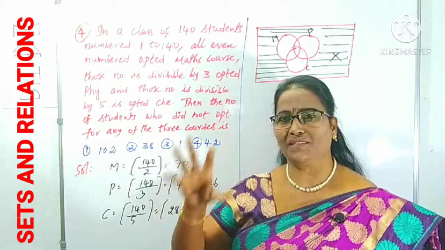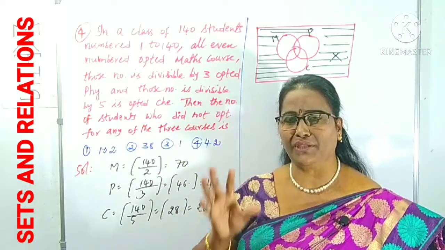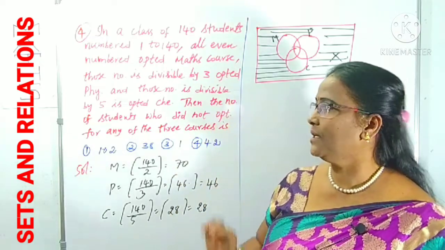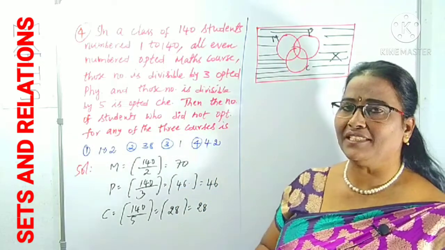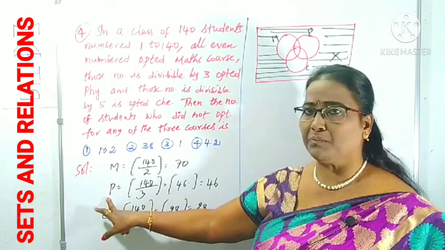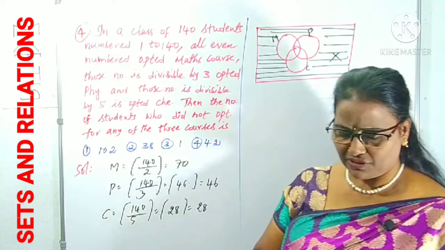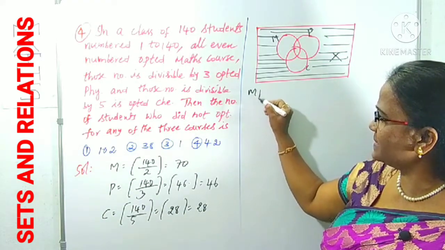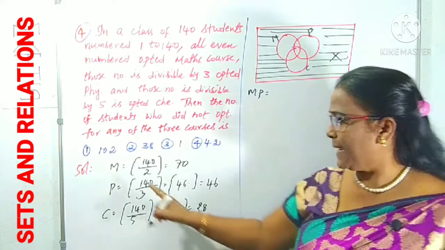All those tips and tricks I have given in previous videos. Please watch them, then only can you follow this easily. To find the union, first we need the intersections. You know only M, P, C are there. Now, what is M intersection P, P intersection C? We are going to collect them first. M intersection P, I am taking as MP simply, that is M and P.